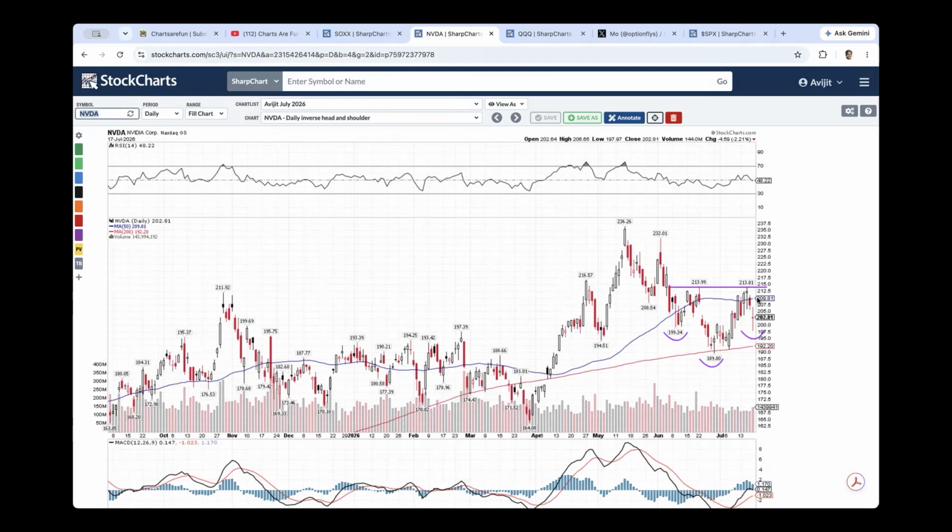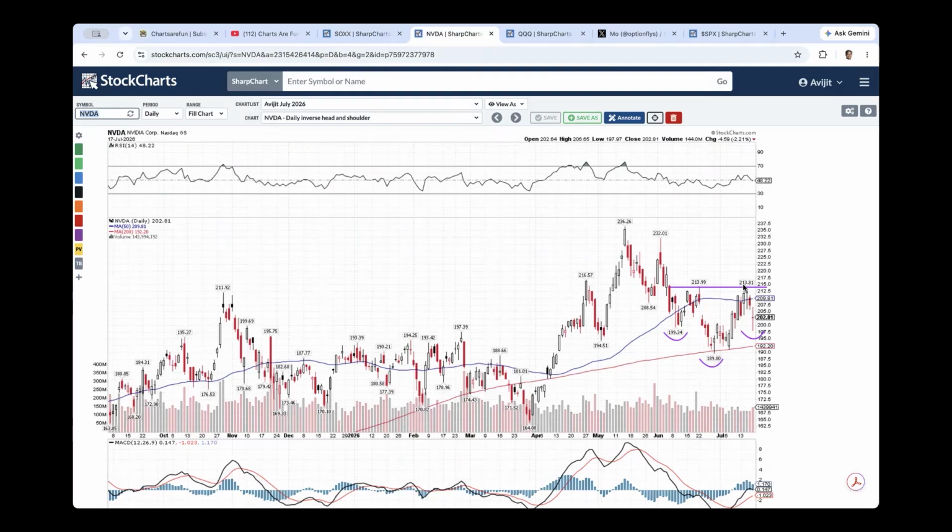It's the CapEx spending. So with Google's earnings, with Amazon's earnings, with Microsoft's earnings, if they continue to discuss strong CapEx spending, that would cause some upside in NVIDIA. So that's what investors will be watching, what the CapEx spending numbers are from these hyperscalers, from these big cloud vendors, and that could cause that NVIDIA breakout.